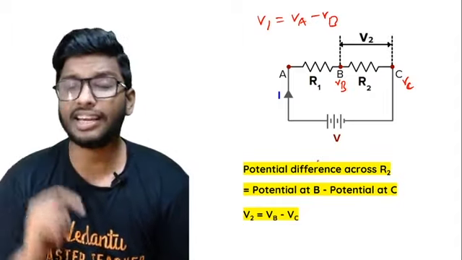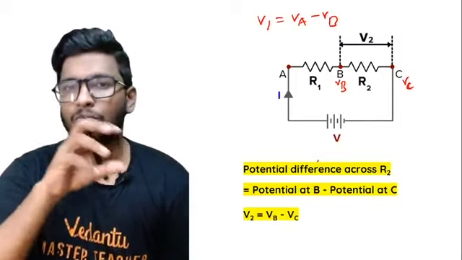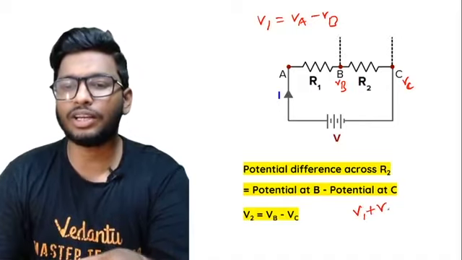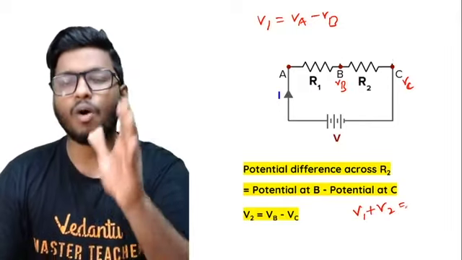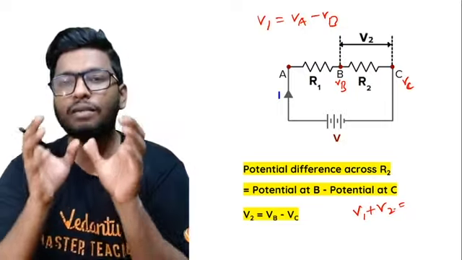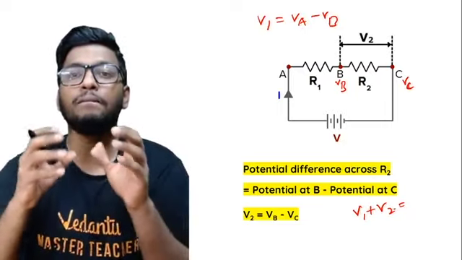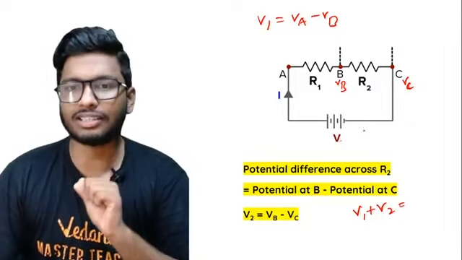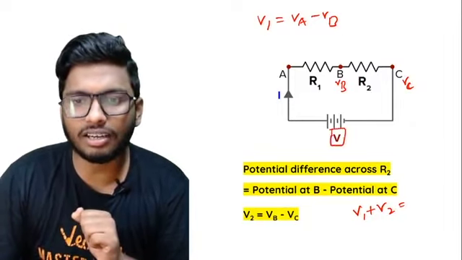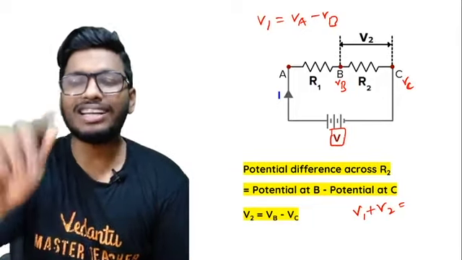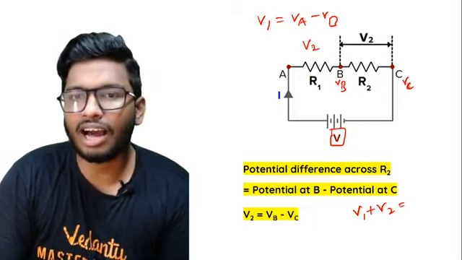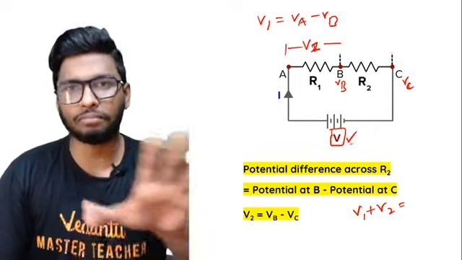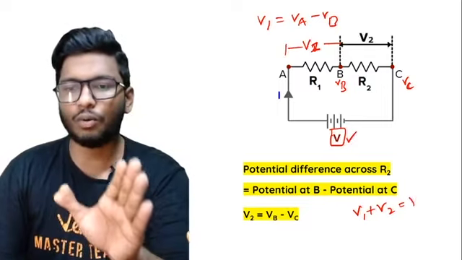Now, if I add V1 plus V2, I'll find the total potential difference or voltage applied across the circuit. The battery is creating a particular potential difference, so the sum of V1 and V2 will give me the value of V. It will be the same as V.